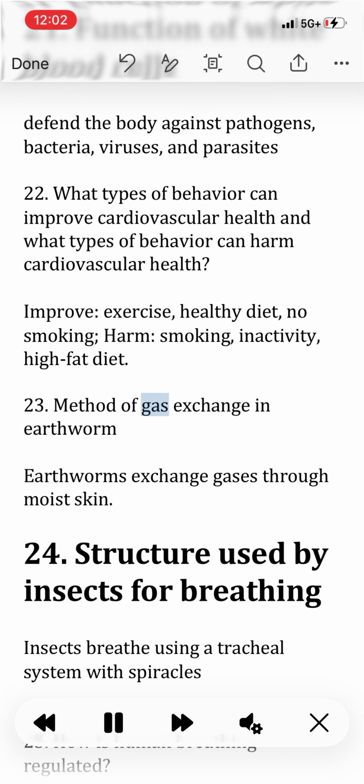23. Method of gas exchange in earthworm. Earthworms exchange gases through moist skin. 24. Structure used by insects for breathing. Insects breathe using a tracheal system with spiracles.